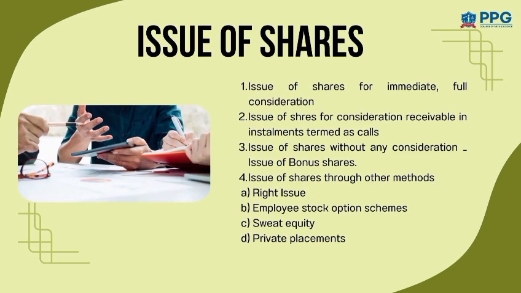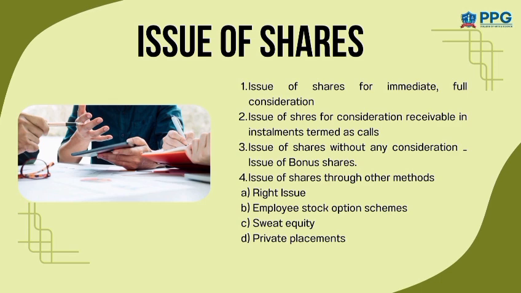In this slide, we explain the different ways a company can issue shares. The first one is issue of shares for immediate full consideration. Under this heading, the investor pays the full amount at one time. The company receives all the money immediately. The second one is issue of shares in installments. Here, the investor does not pay the full amount at once. They pay in parts such as application, allotment, and call money. The third one is issue of bonus shares. Under this heading, the company gives free shares to existing shareholders. The shareholders do not pay any money for the shares.